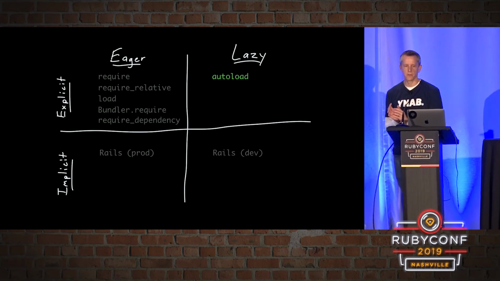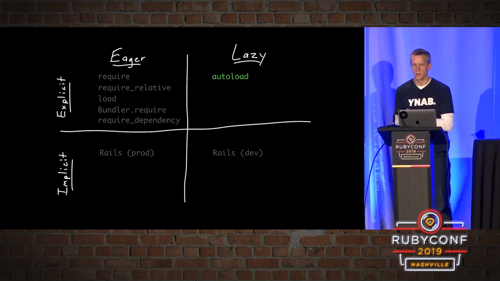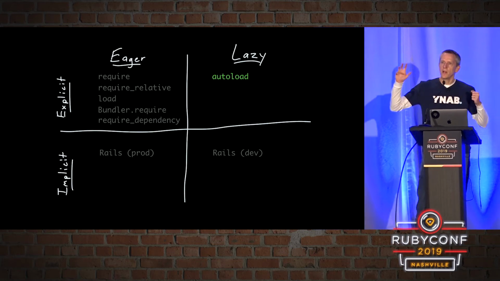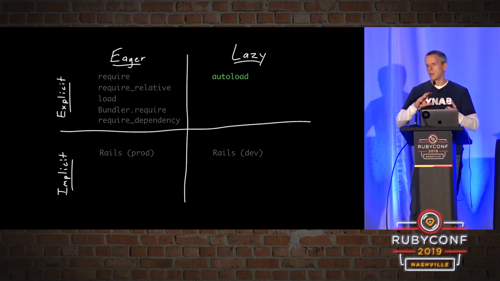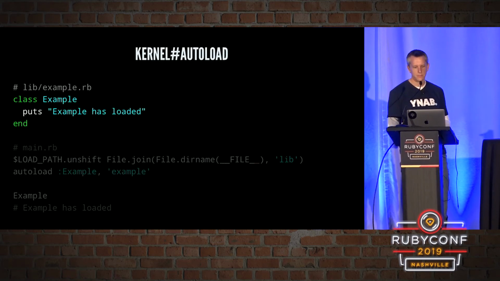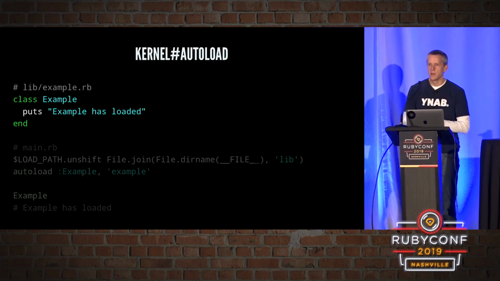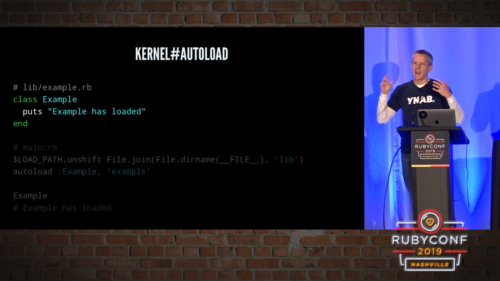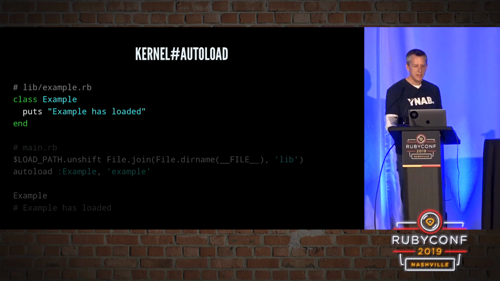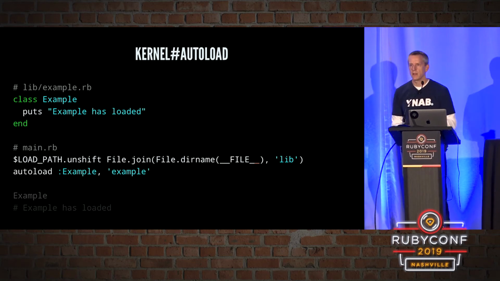For the moment, I'm going to skip over require dependency. We'll come back to it. We're going to jump over to the lazy quadrant. Remember, when we talked about lazy, that means we're telling Ruby about a dependency, but it's not going to evaluate it yet. It's going to do it later. Let's see what that means. So in our example file, we're just defining a class and spitting out some output so we know when it's required. And if instead of requiring it, we autoload it,